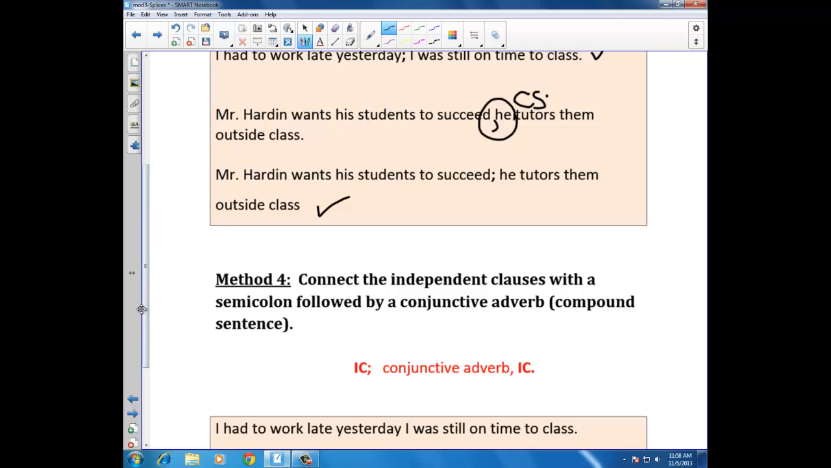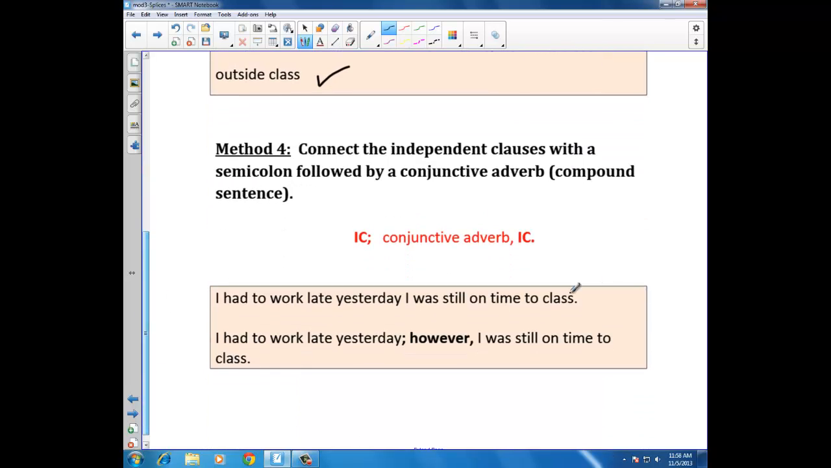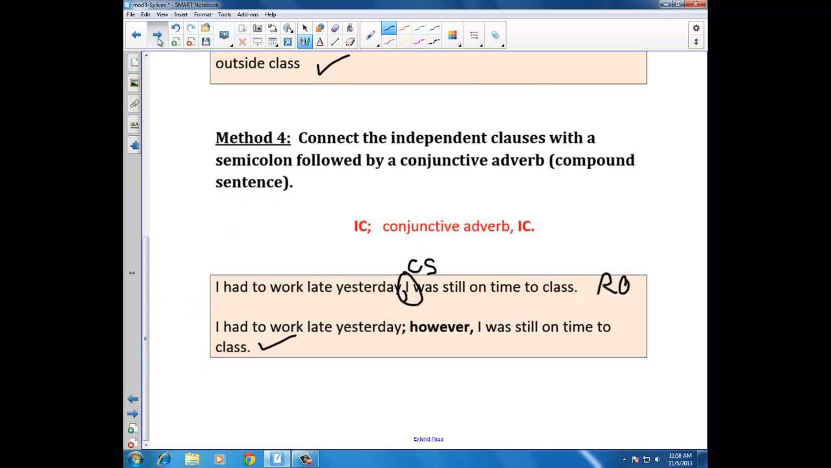I had to work late yesterday. I was still on time to class. That's a run-on. Put the comma there, it's a comma splice. I had to work late yesterday; however, I was still on time to class. That is a correct sentence formation.